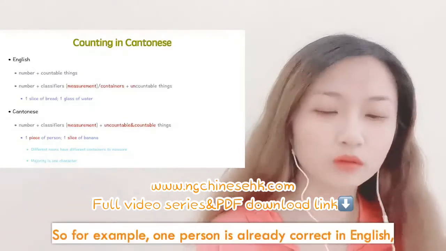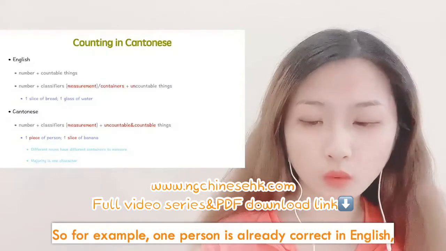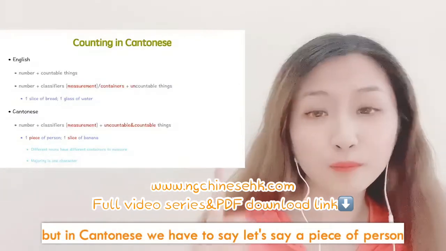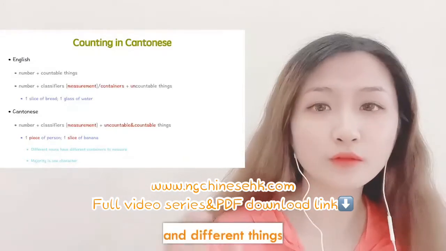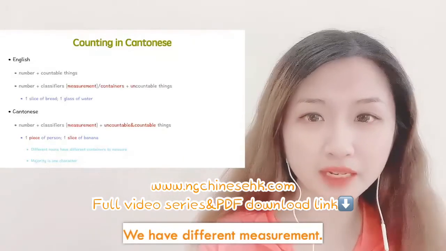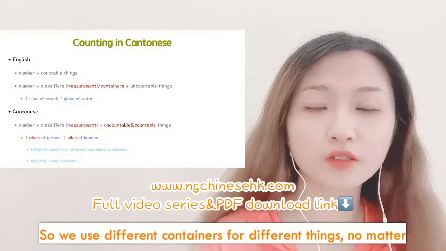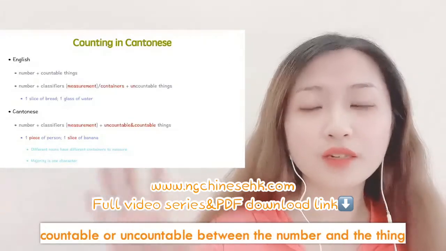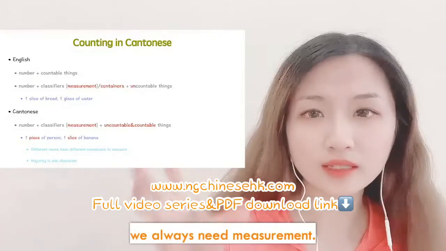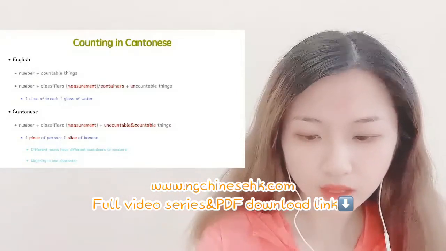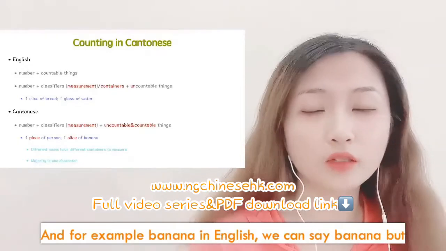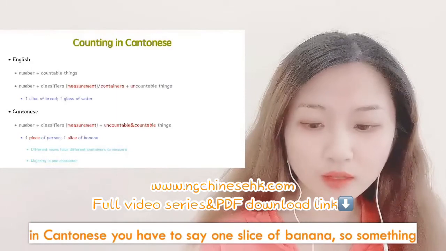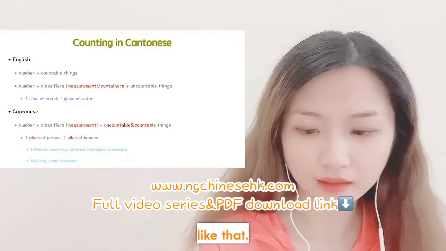So for example, one person is already correct in English, but in Cantonese we have to say, let's say, a piece of person. And different things, we have different measurement. So we use different containers for different things, no matter countable or uncountable. Between the number and the thing, we always need measurement. And for example, banana, in English we can say banana, but in Cantonese you have to say one slice of banana, so something like that.